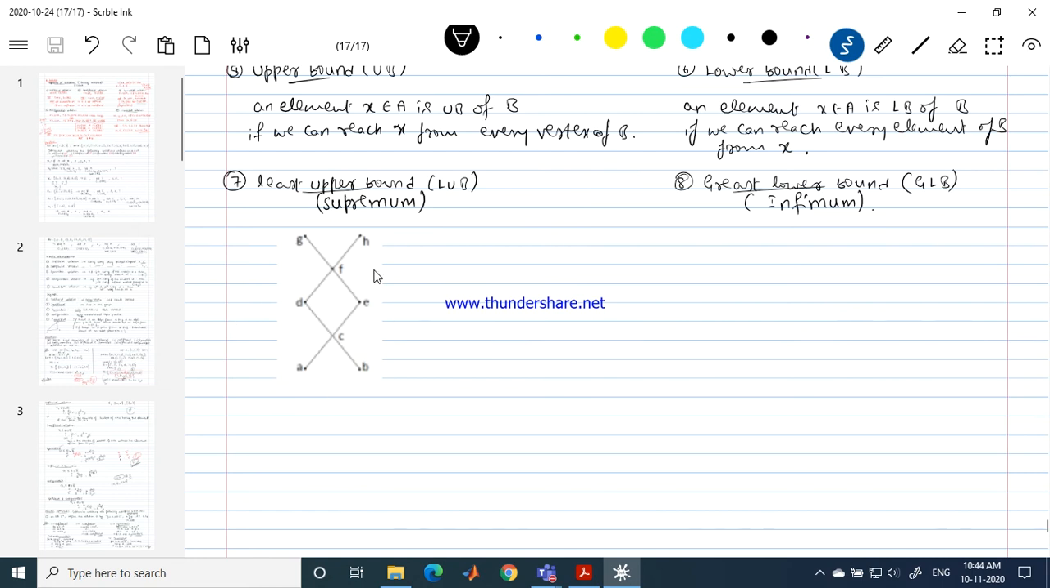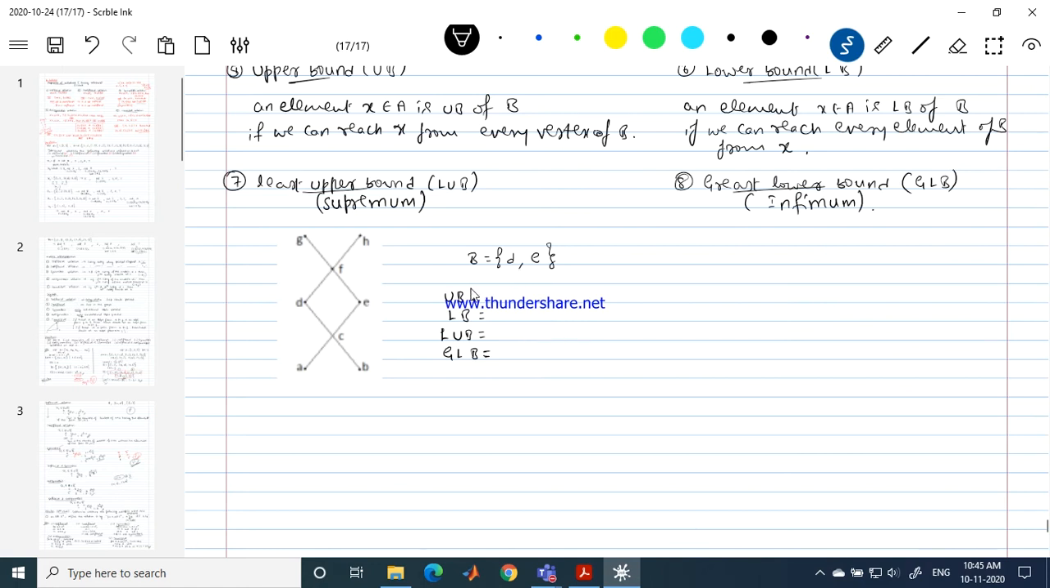This is one of the Hasse diagrams corresponding to some poset. Now let me assume that set A contains all these elements. Let me consider one set B. B contains the elements D and E. Now tell me which are the upper bounds, lower bounds, least upper bound and greatest lower bound of this example.